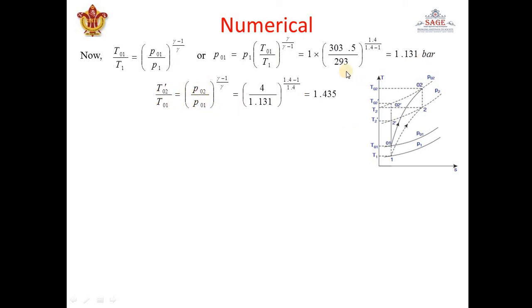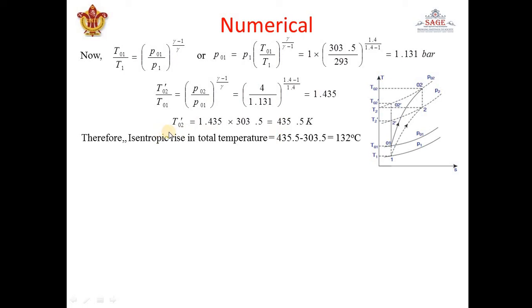P01 we have just calculated, T01 we have calculated earlier, so we get T02 dash. Okay. So T02 dash we get 435.5 Kelvin. Therefore isentropic rise in temperature will be T02 dash minus T01. Okay. T01 we have calculated.